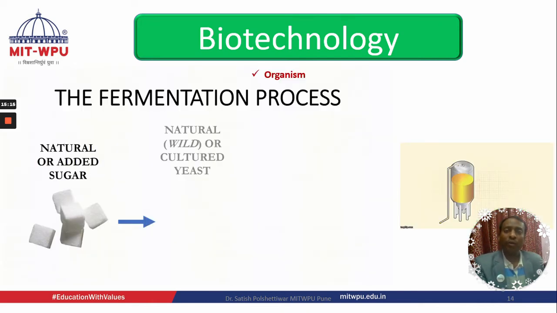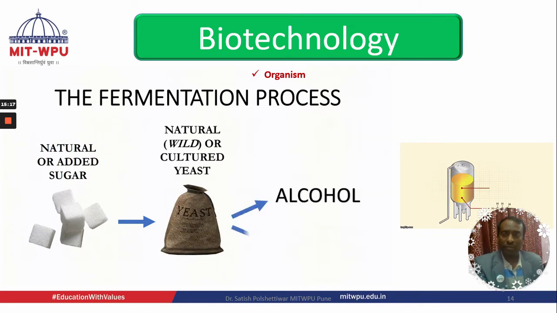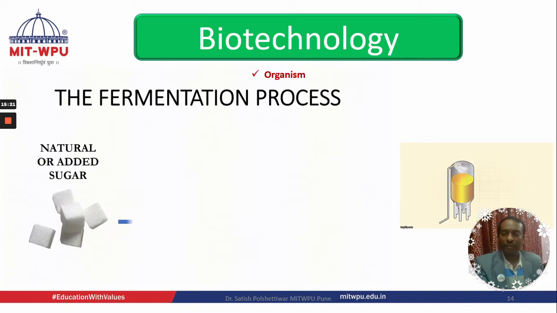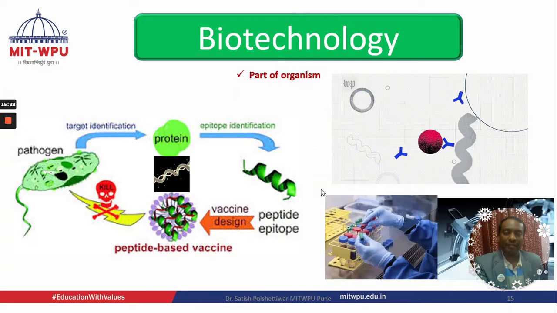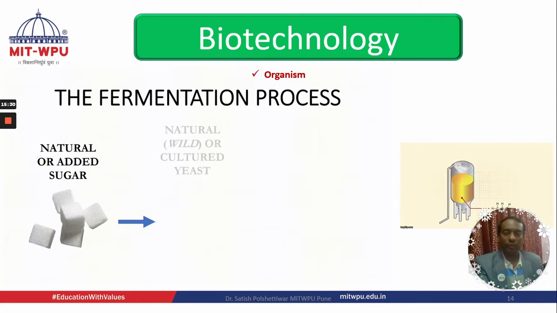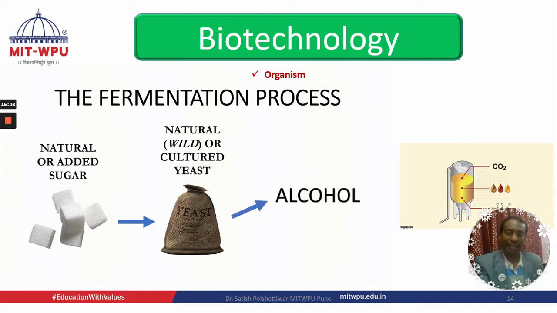In the case of whole organisms, we use the fermentation process. We all know what the fermentation process is. In fermentation, we mostly use sugar as a substrate, then we add yeast to it, and we will get alcohol and CO2. This is how fermentation is carried out.